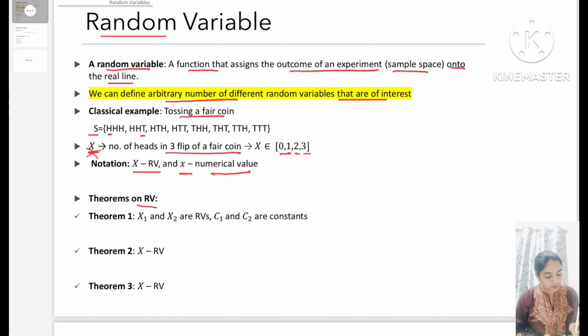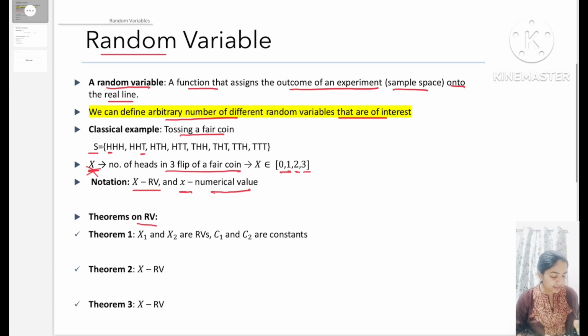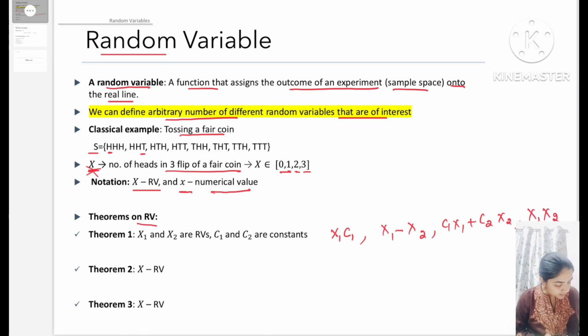If x1 and x2 are random variables and c1 and c2 are some constants, then c1 x1, x1 minus x2, c1 x1 plus c2 x2, x1 x2, or c2 x2, these are all random variables.